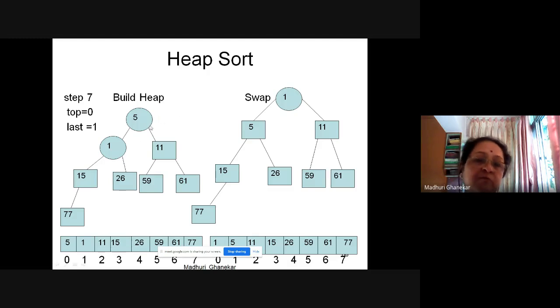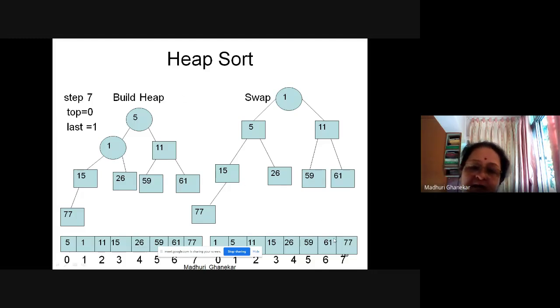Now we should swap the 0th place with the 1st place. After swapping, we get 1 here, 5, 11, and all those elements. In the array, you will notice that after the 7th step, all the elements are sorted.